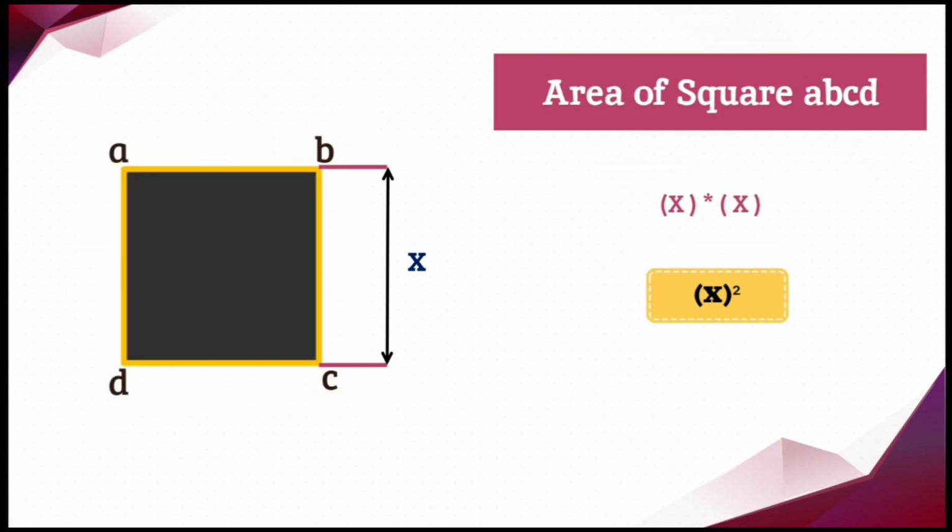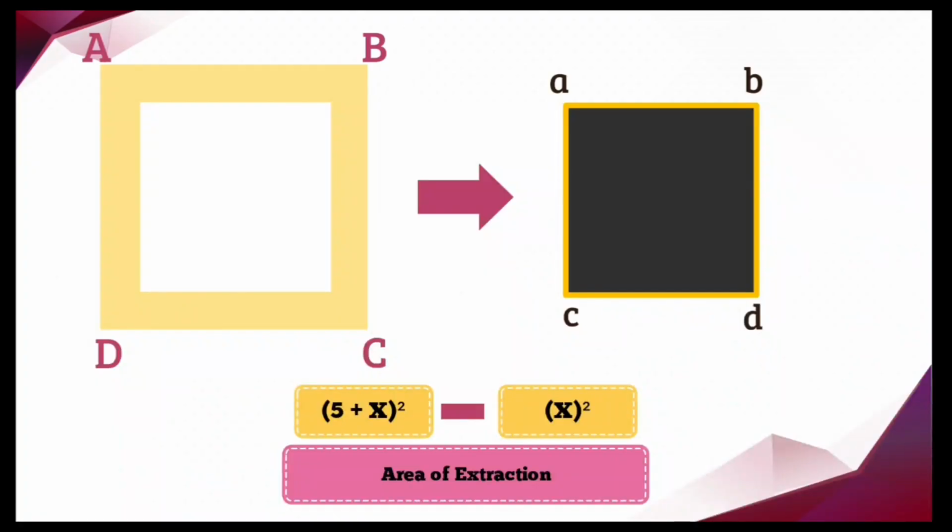Now let us find the area of the pillar which is extracted from that mass. When we consider the side of the pillar as x, we are getting the area of the pillar as x square. So our area of extraction is total area subtracted by the area of the pillar which we have left behind.